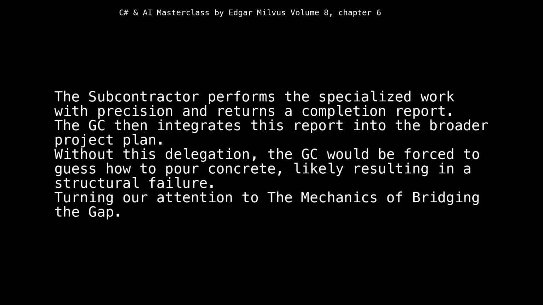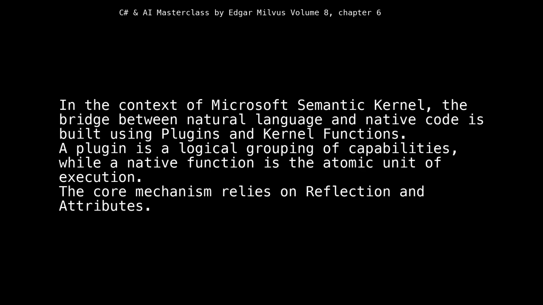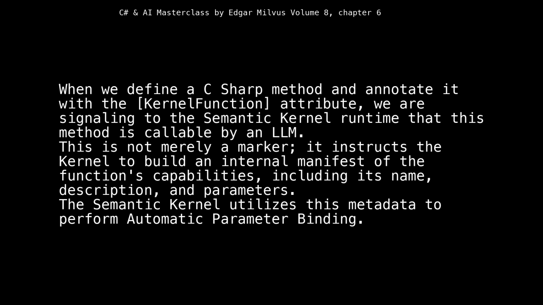Turning our attention to the mechanics of bridging the gap. In the context of Microsoft's Semantic Kernel, the bridge between natural language and native code is built using plugins and kernel functions. A plugin is a logical grouping of capabilities, while a native function is the atomic unit of execution. The core mechanism relies on reflection and attributes. When we define a C# method and annotate it with the kernel function attribute, we are signaling to the semantic kernel runtime that this method is callable by an LLM.